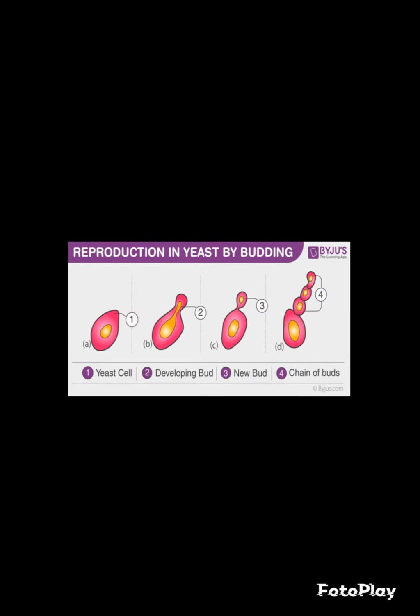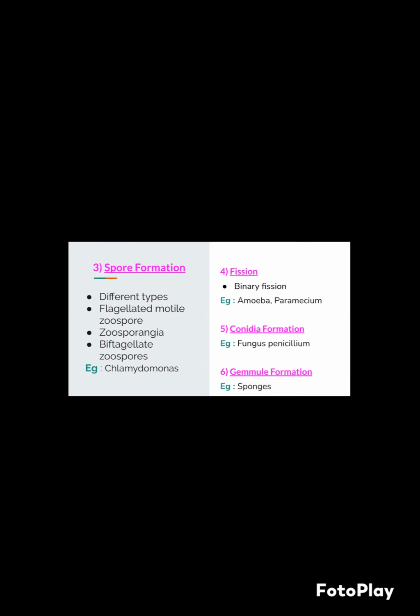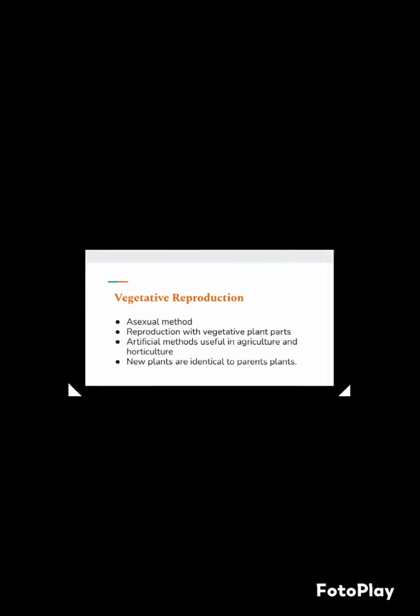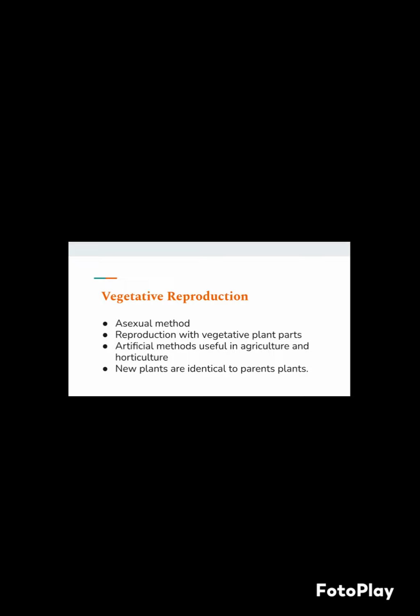Fragmentation in Spirogyra. Budding in yeast. Spore formation involves different types of spores. It forms flagellated motile zoospores in zoosporangia. These are biflagellate zoospores. For example, Chlamydomonas. Fission, it is binary fission. For example, amoeba, paramecium. Conidia formation, for example, the fungus Penicillium. Gemmule formation, for example, sponges. Spore formation in Rhizobium.